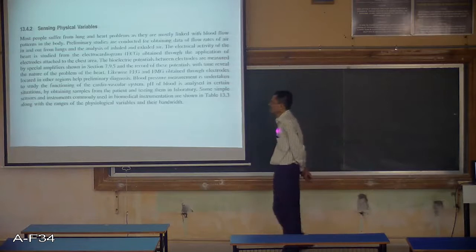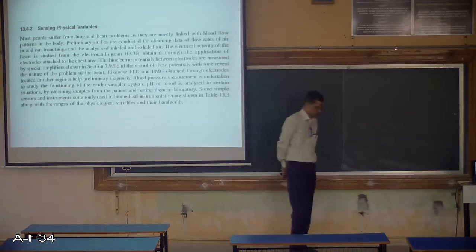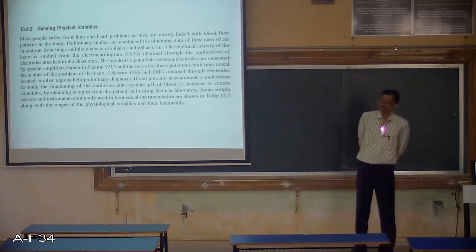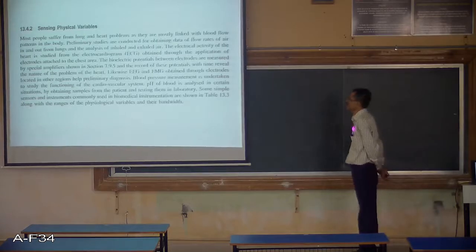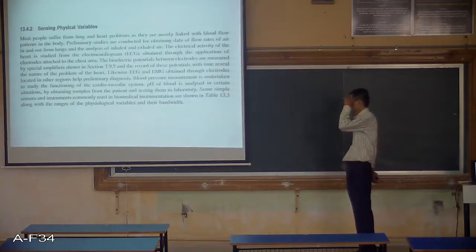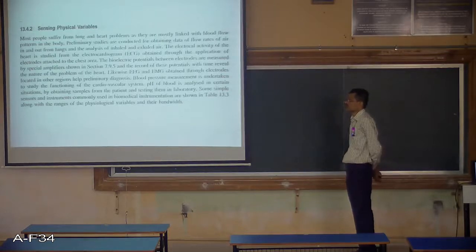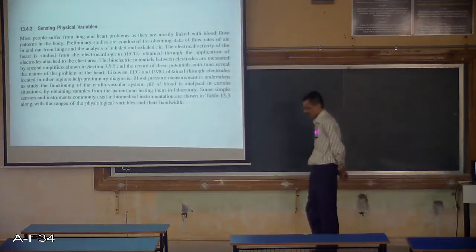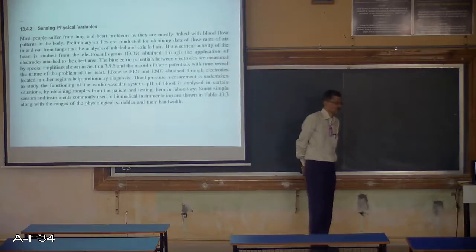Similarly, there is a cathode ray tube which is used for measuring the heartbeat. Similarly, there are certain other instruments which record the blood sugar. There are certain instruments which record or measure the blood pressure, and so on and so forth.